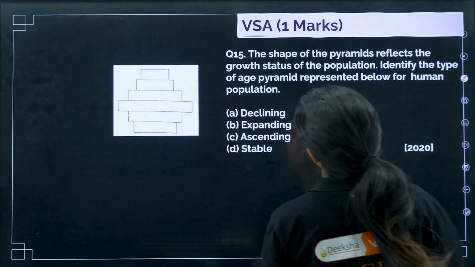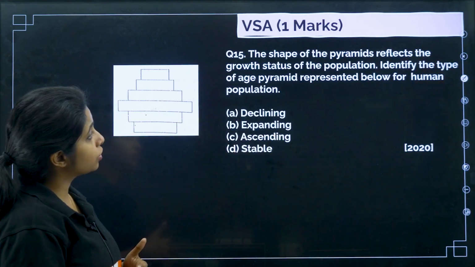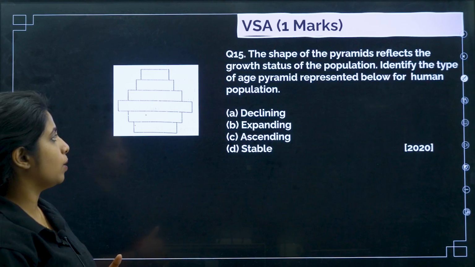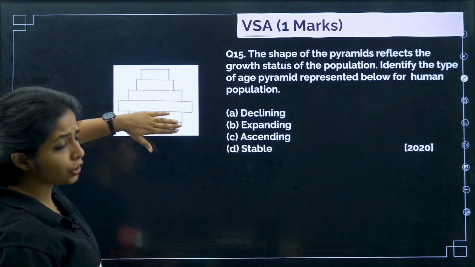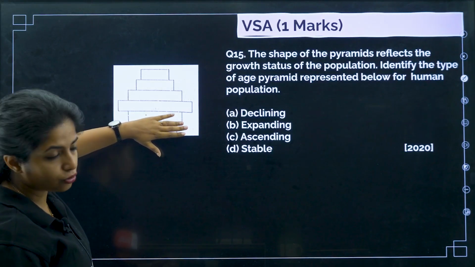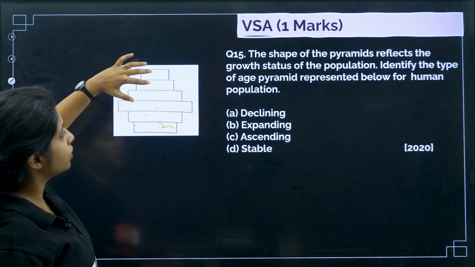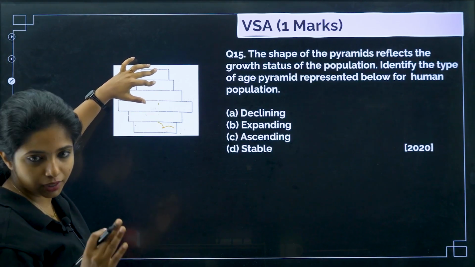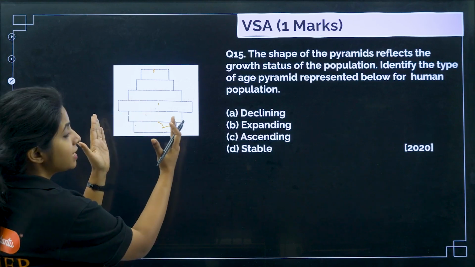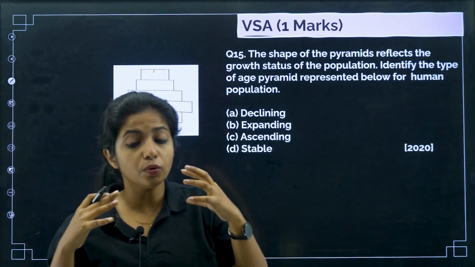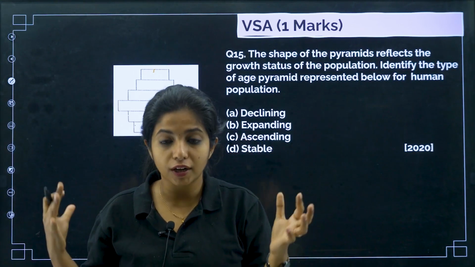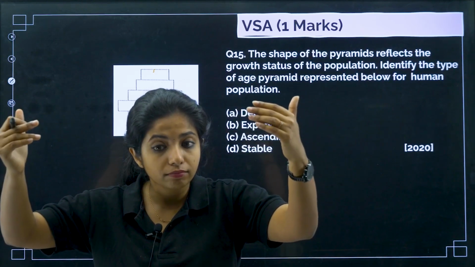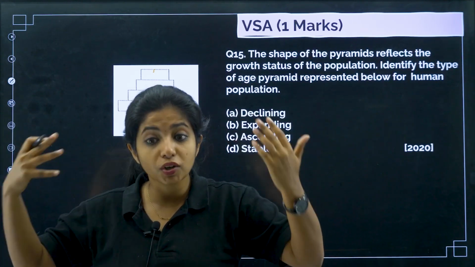Okay, now the shape of the pyramids reflects the growth status of population. Identify the type of age pyramid represented below for human population. So over here you have pre-reproductive, reproductive, and post-reproductive age groups. If pre-reproductive is less, that means organisms which are going to reproduce in future, if their amount is less, do you think the population would be growing, my dear children? Do you think the population would be growing?